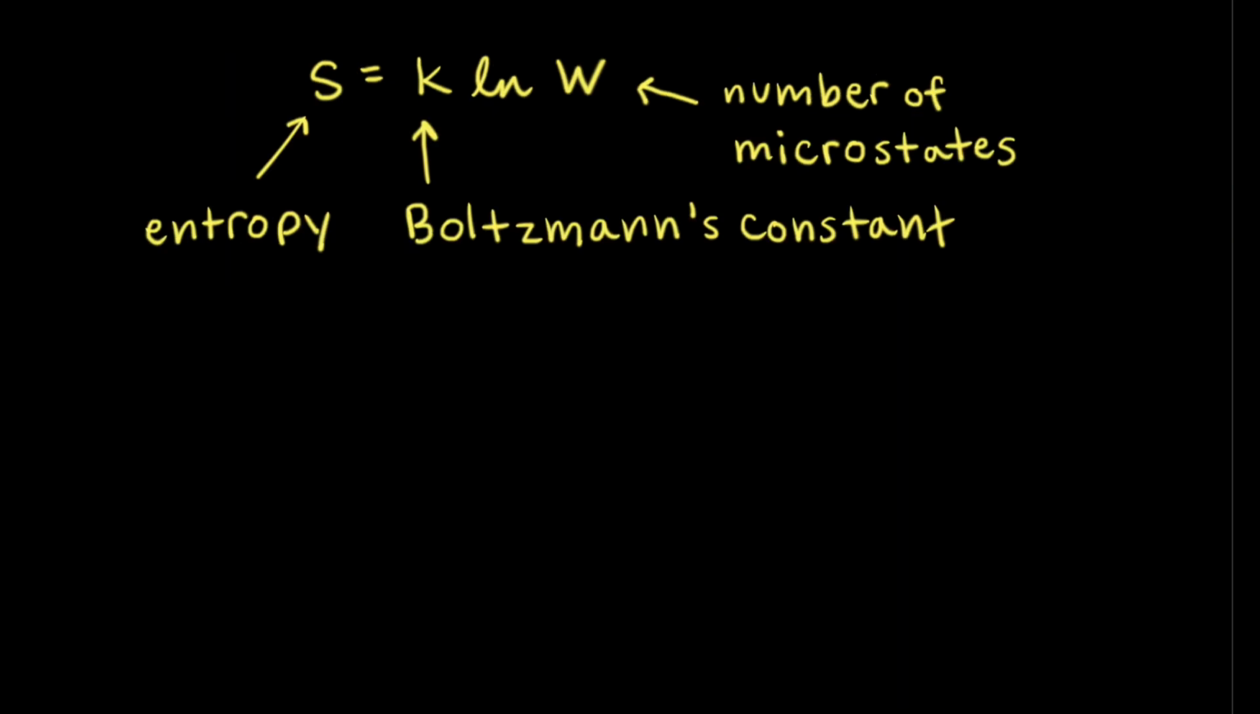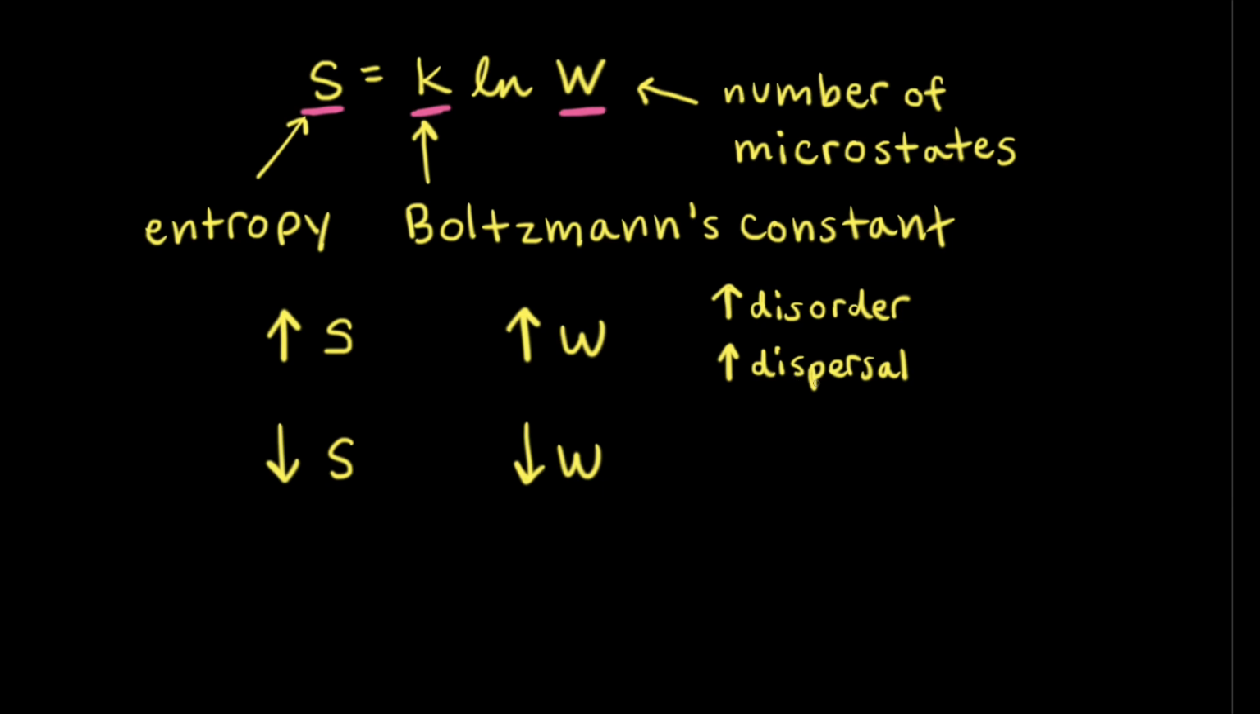Now that we understand the concept of microstates, let's look at an equation developed by Boltzmann that relates entropy to the number of microstates. According to this equation, entropy, symbolized by S, is equal to Boltzmann's constant K times the natural log of W, and W represents the number of microstates in a system. So if the number of microstates of a system increases, that represents an increase in entropy. And if the number of microstates decreases, that represents a decrease in the entropy of the system.